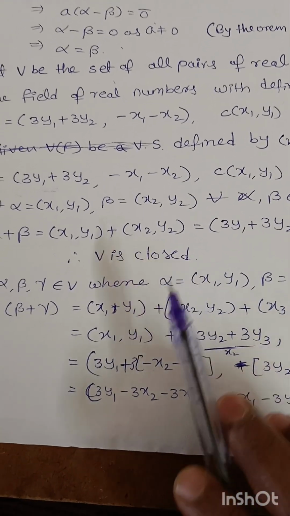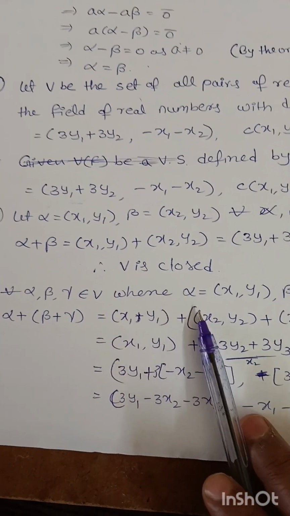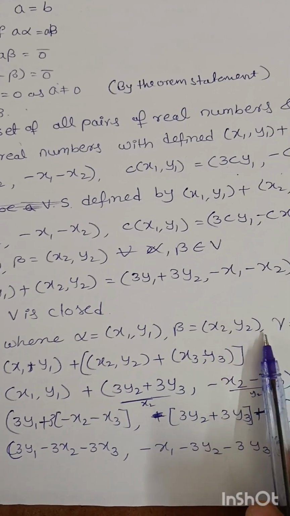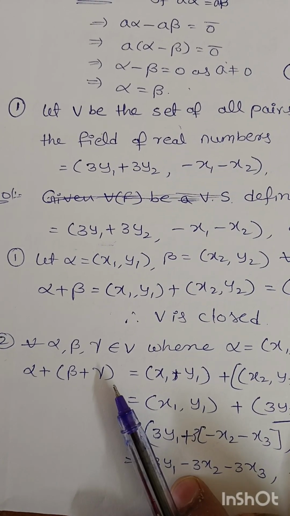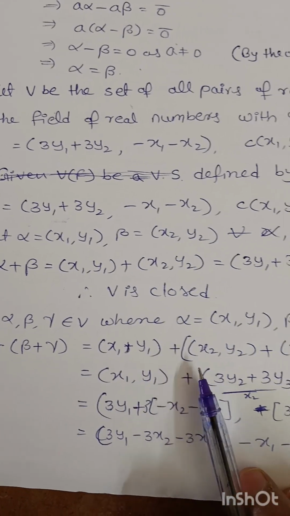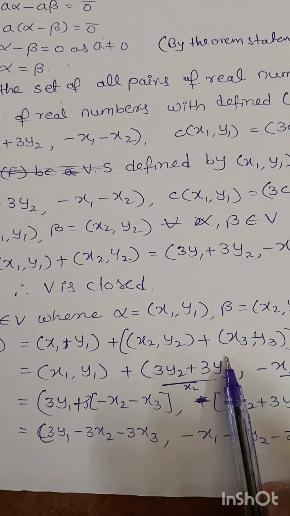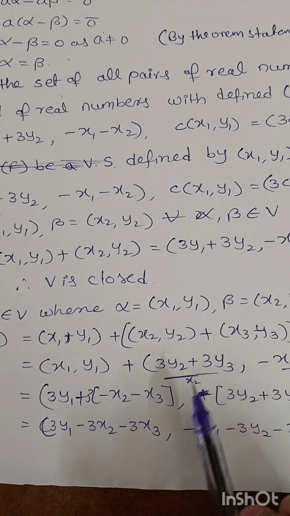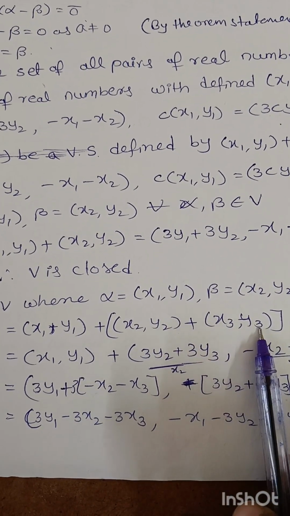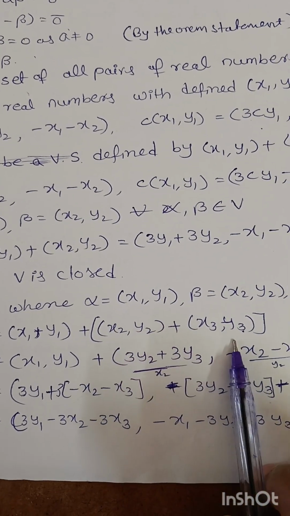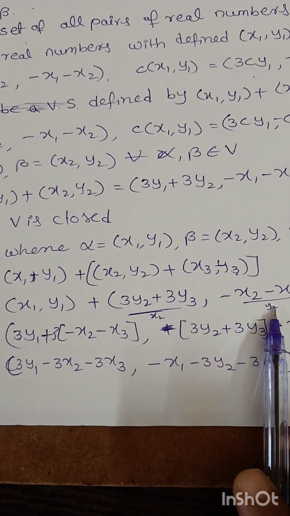So V is closed. Next, associative property. For all α, β, γ belongs to V, where α is (x1, y1), β (x2, y2), γ (x3, y3). So LHS: α plus (β plus γ) equal to (x1, y1) plus ((x2, y2) plus (x3, y3)). First, in this term, we apply what is defined in the problem. So (3y2 plus 3y3, minus x2 minus x3). Again (x1, y1) plus (x2, y2) form.